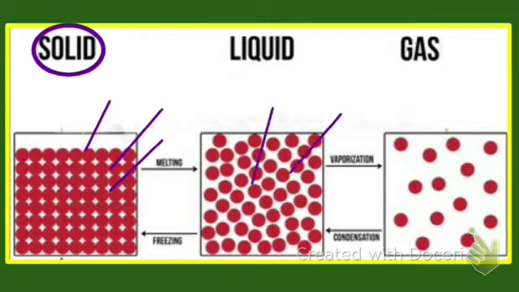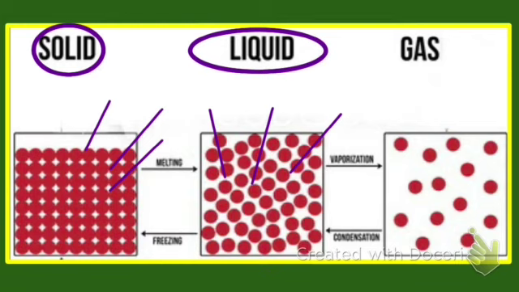We can see this here, the particles vibrating. They then form a liquid. This process of changing of solid into a liquid on heating is known as melting.